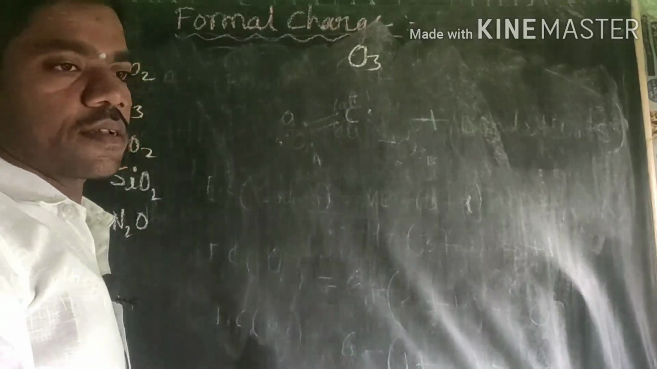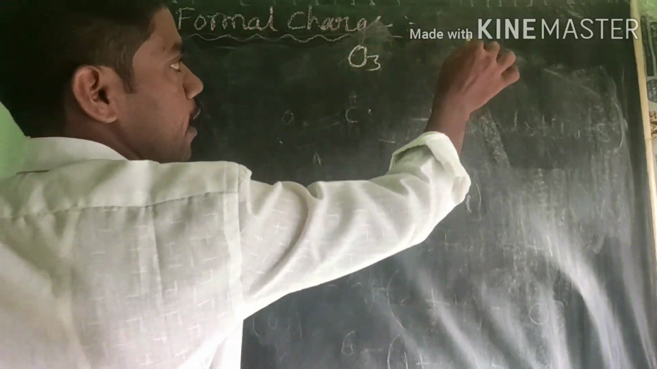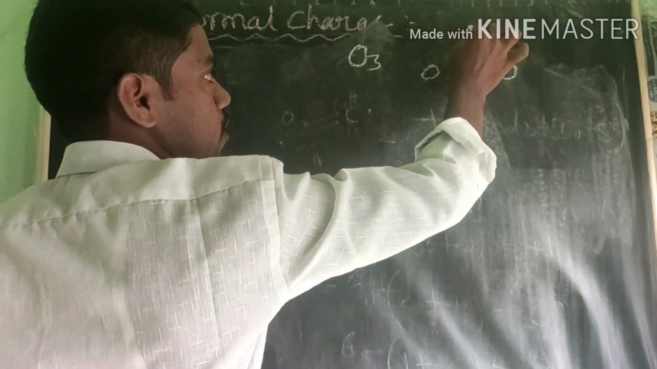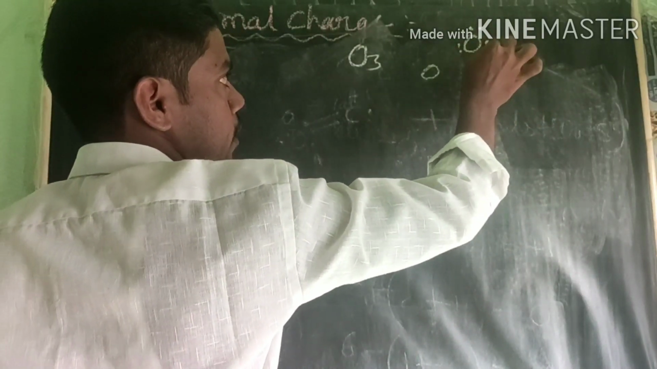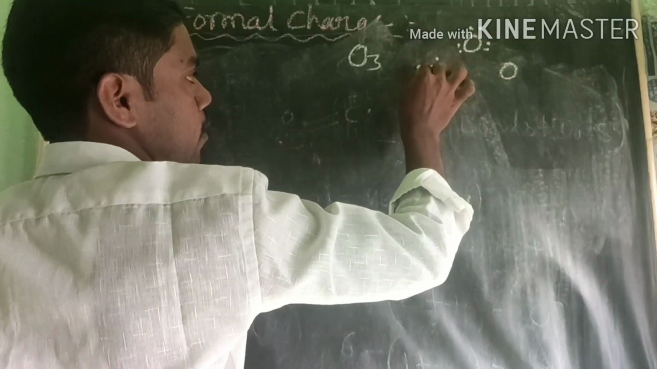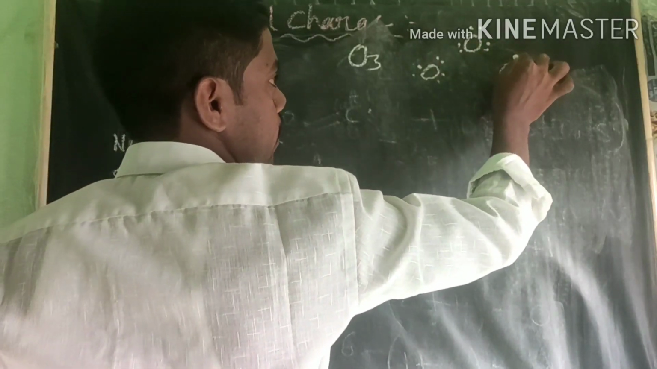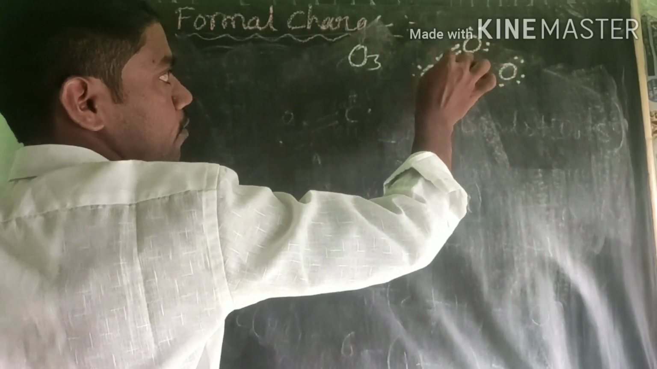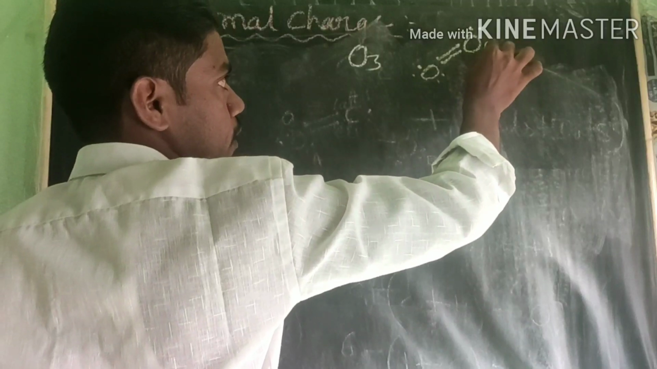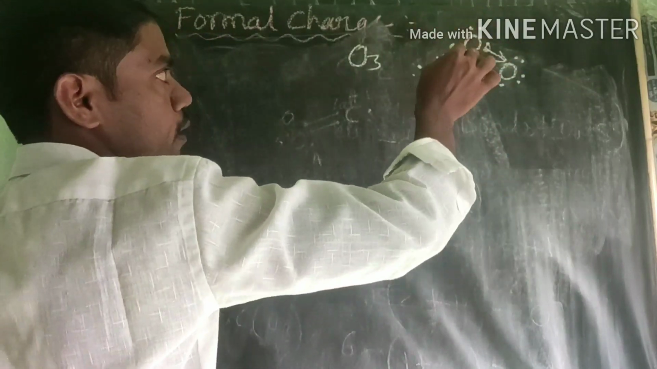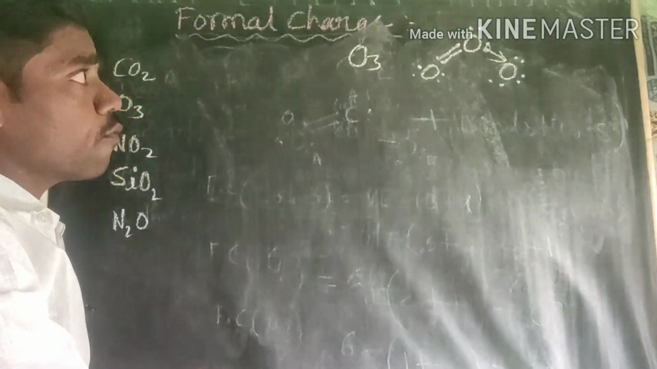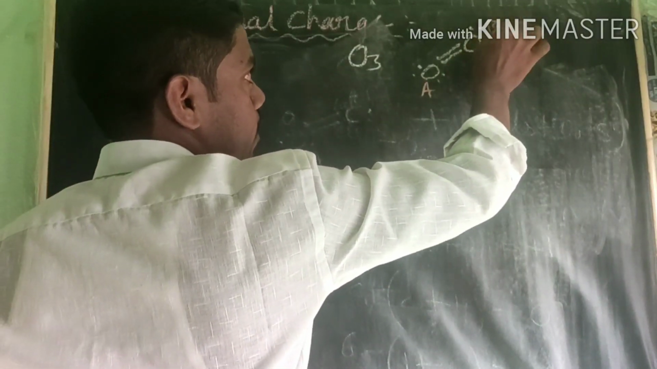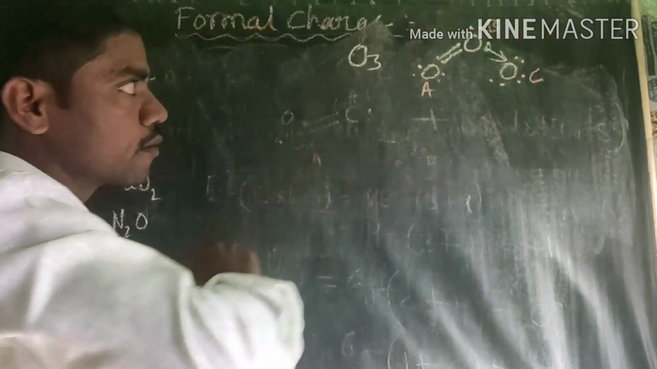O3, what is the O3 structure? First, O3 means there are 3 oxygen atoms. Each oxygen has 6 valence electrons. Alright, these 2 electrons come and form a double bond, and these 2 electrons form one covalent coordinate bond. Simple. For the sake of avoiding confusion, I will call this A oxygen, this B oxygen, and this C oxygen.